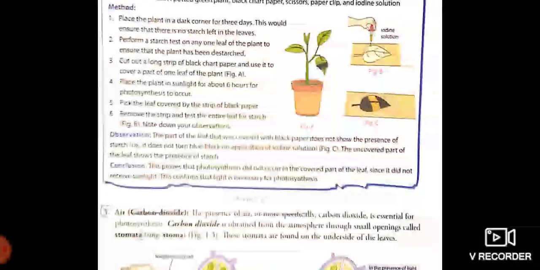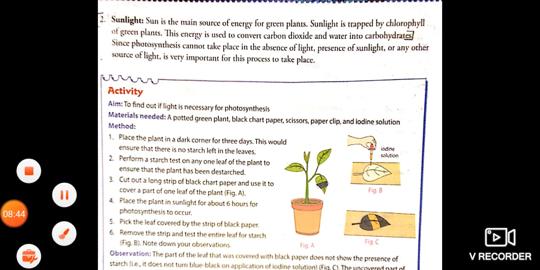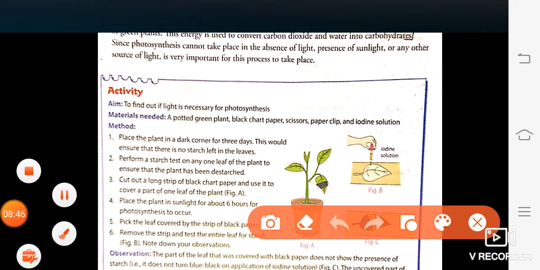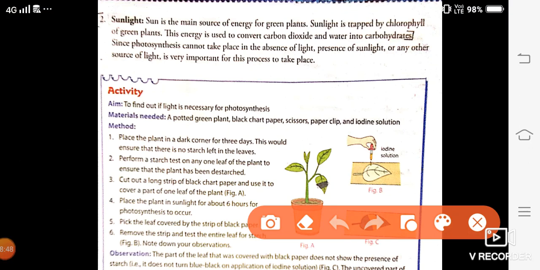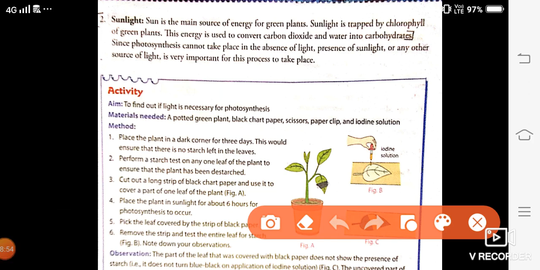you will come to page number 12. So the second point you will write from here. You can see it as already taken in the book. Sunlight is the main source of energy for green plants. Sunlight is trapped by chlorophyll of green plants. This energy is used to convert carbon dioxide and water into carbohydrate.